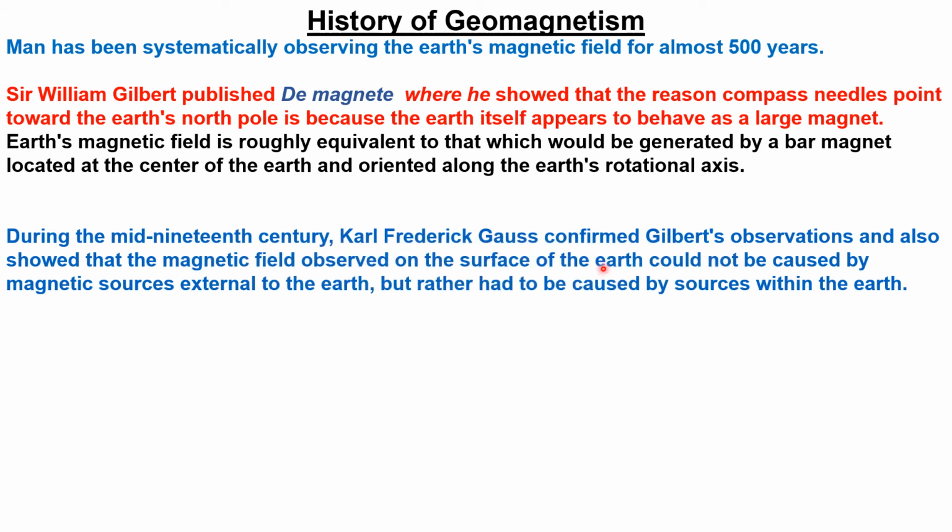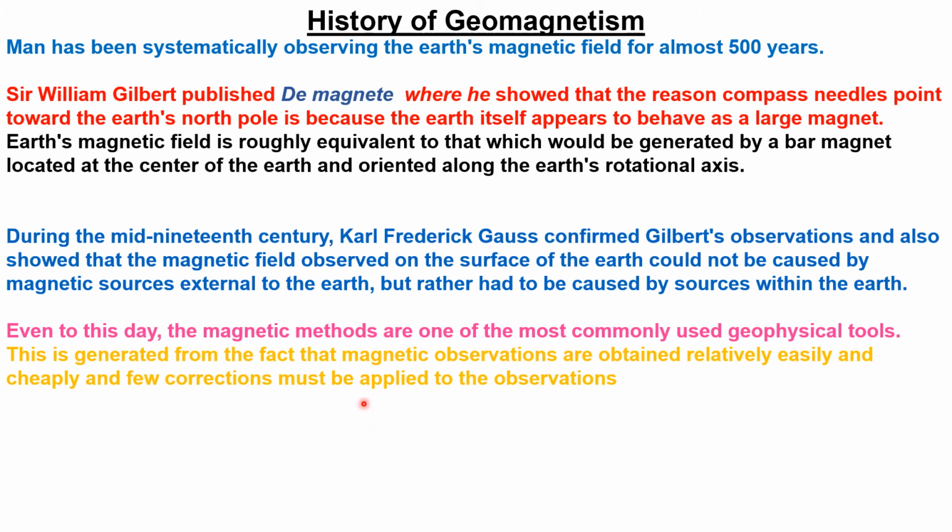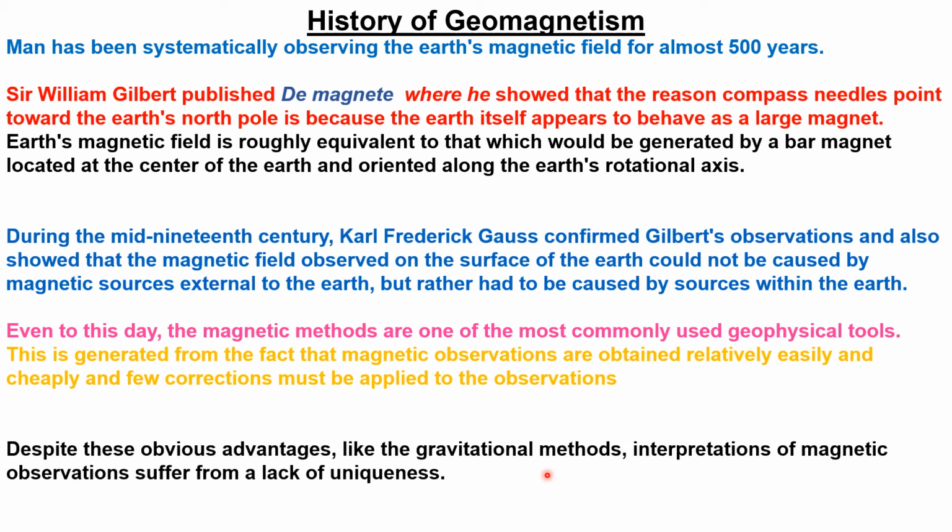In the 19th century, Carl Gauss confirmed that the magnetic field could not be caused by a magnetic source external to the earth, meaning that it is primarily dependent on an internal source. The source is internal. Today also the magnetic method is one of the most commonly used geophysical methods, which is very cheap and relatively easy, and only a few corrections have to be applied.